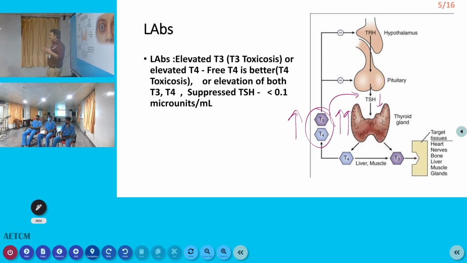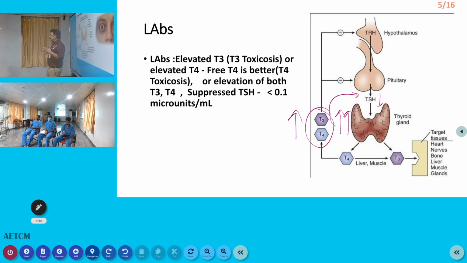for hyperthyroidism or hypothyroidism. Suppose you have a patient admitted in ICU, unnecessarily if you are sending thyroid function test, it can produce some alteration. What is it called? It is called sick euthyroidism. Okay, patient is sick, admitted in ICU. Due to some reasons, their TSH or T3 can be altered, especially TSH.